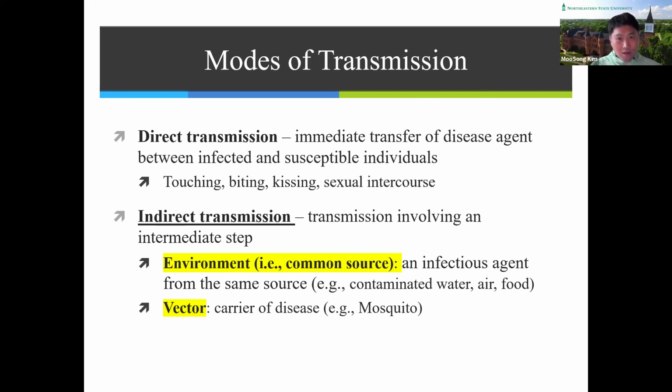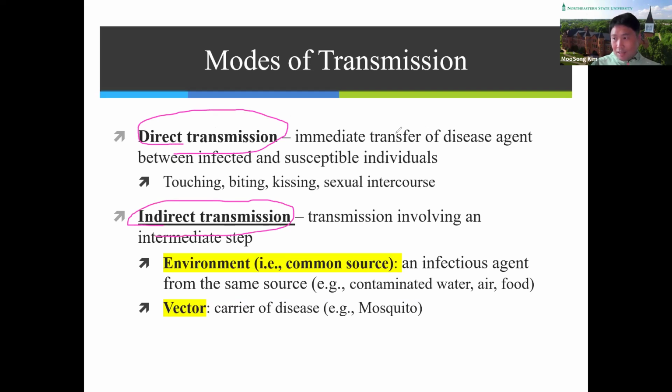So we are talking about infectious disease, which is also categorized into two groups based on mode of transmission. So let me show this. There are direct transmission and indirect transmission.